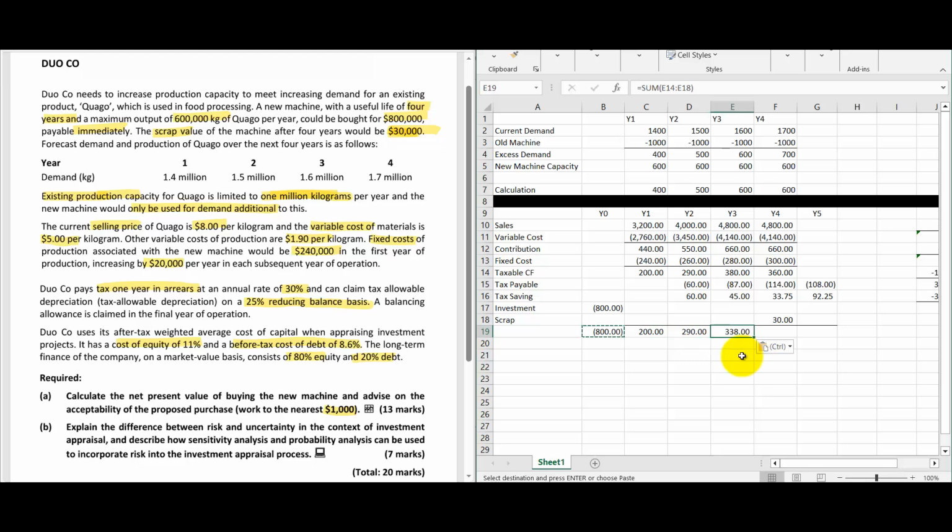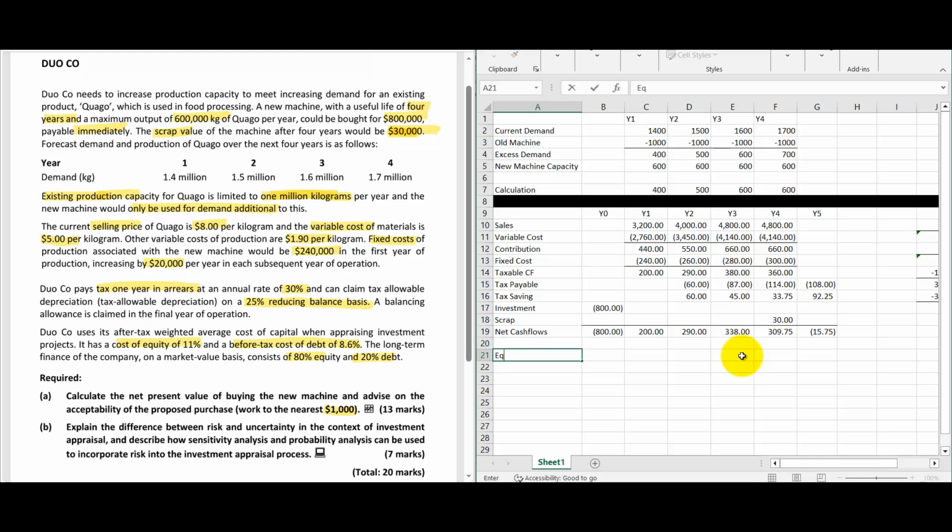$200, here 290, 338, 309.75 minus 15.75. So these are the net cash flows. In this question, we have to find the weighted average cost of capital.